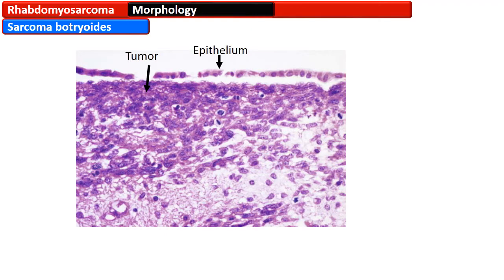The characteristic feature of sarcoma botryoides, which is a polypoid tumor, is the presence of a dense zone of undifferentiated tumor cells that lie just beneath the epithelium, and this is known as the Nicholson cambium layer. In this photomicrograph, this is sarcoma botryoides of a common bile duct, and these undifferentiated cells are nesting just below the lining epithelium.